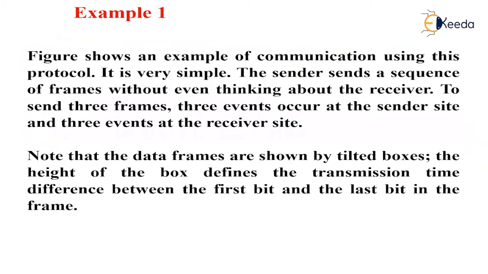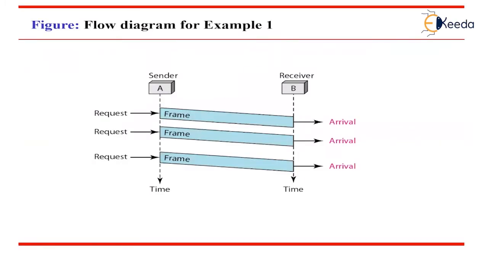Then, this is the example. This figure shows an example of communication using this protocol. It is very simple. The sender sends the sequence of frames without even thinking about the receiver. To send 3 frames, 3 events occur at the sender side and 3 events occur at the receiver side.